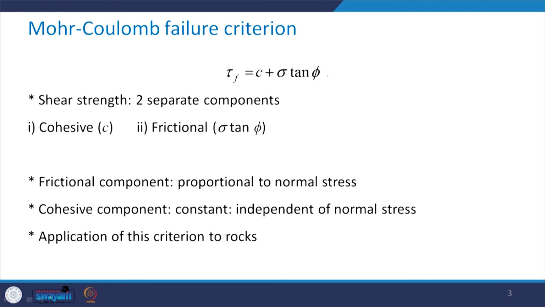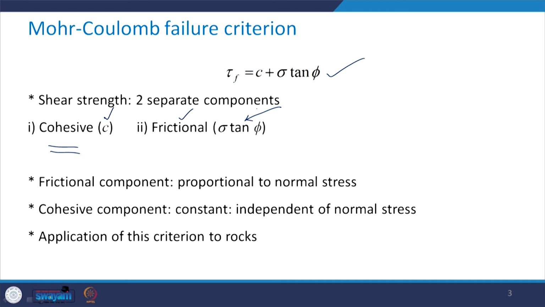Now, this equation has two separate components. The first is the cohesive component, represented by c, and the second is the frictional component, which is given by sigma tan phi.